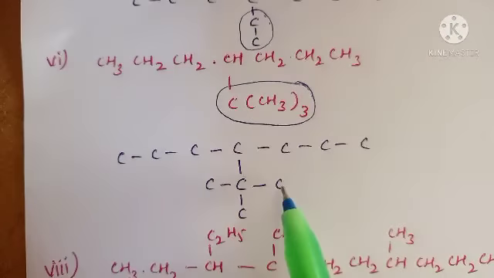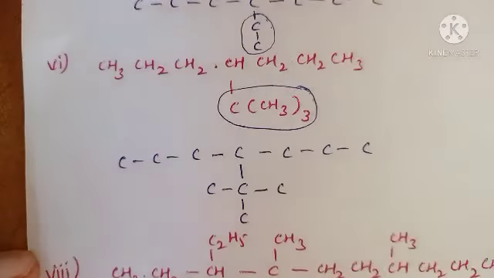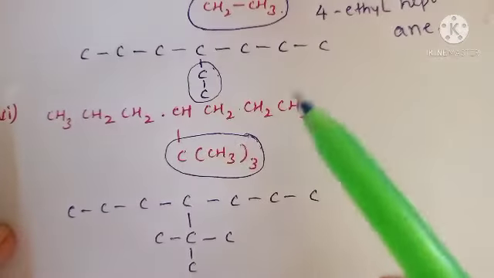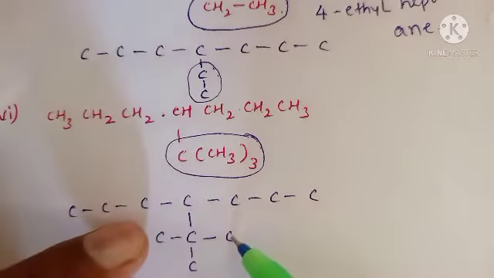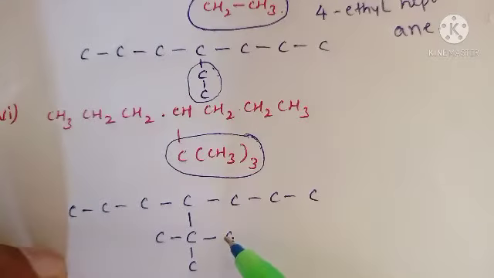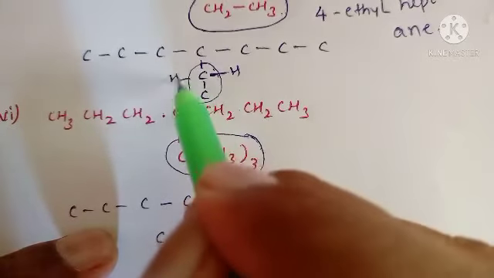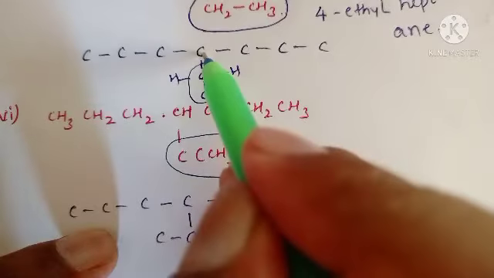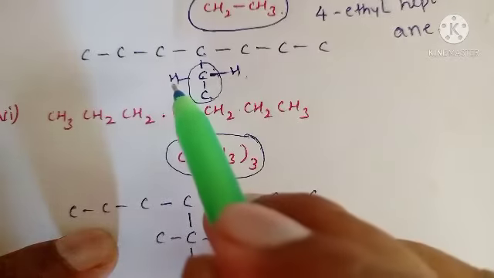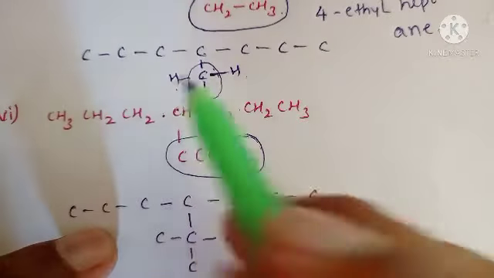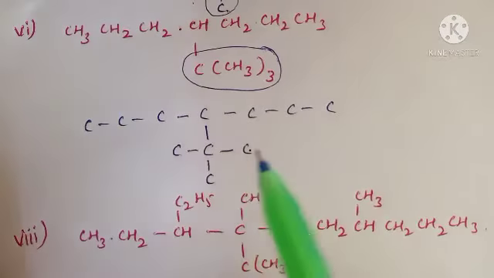Simply, if these 2 carbons are not present, this is the first one, and these two are the same. Why? Because here 2 carbons are present. If these 2 carbons are replaced in this one, this carbon contains 2 hydrogens and 1 CH3. For this carbon, on this side one bond with carbon, on the other side a bond with carbon, meaning CH3. On this side one hydrogen. But these 2 hydrogens are replaced here with 2 methyl groups. That's why this is the substitution.